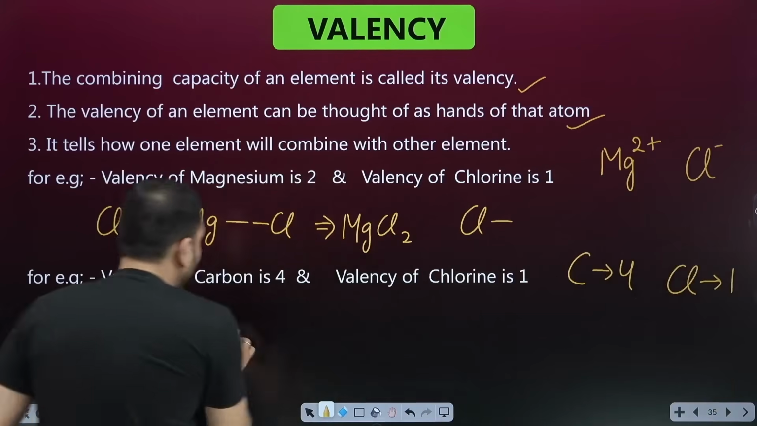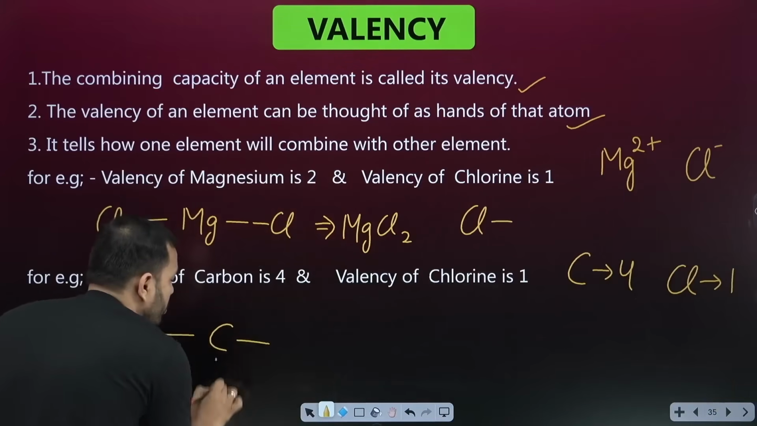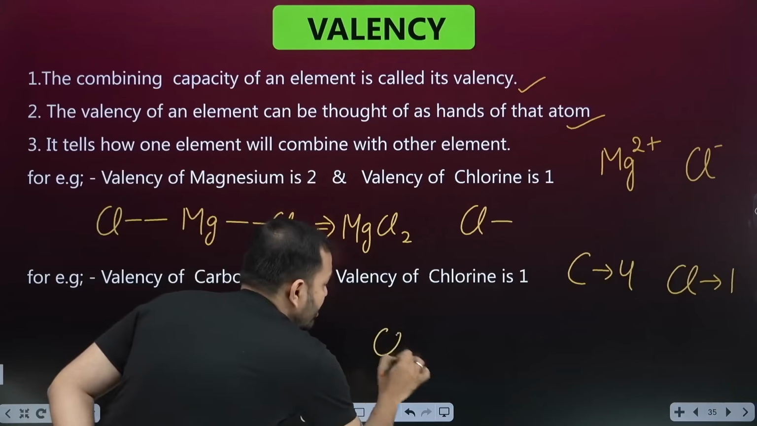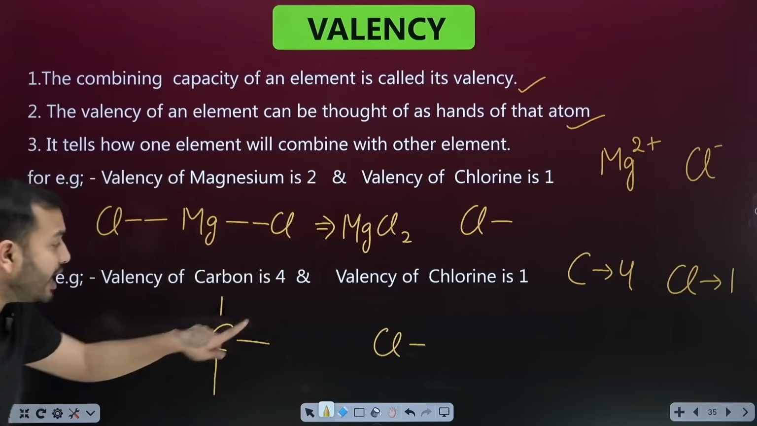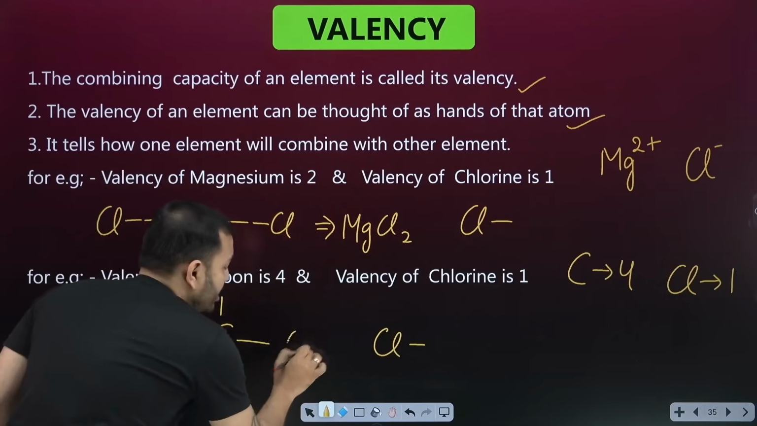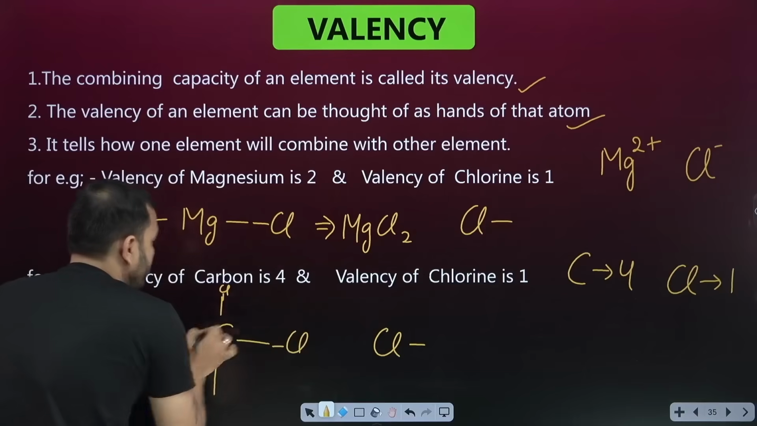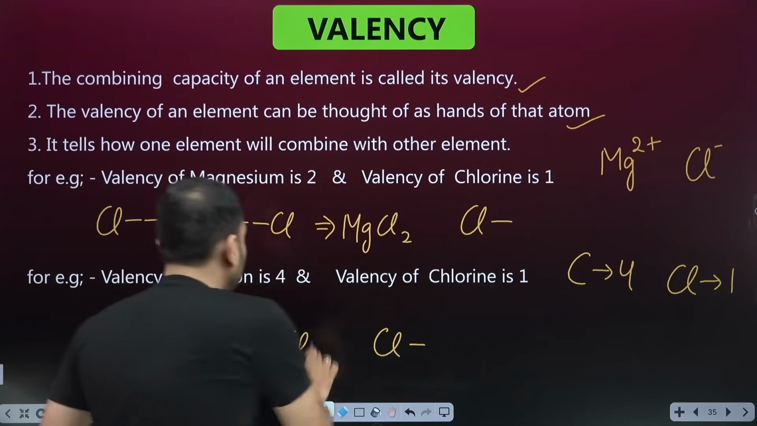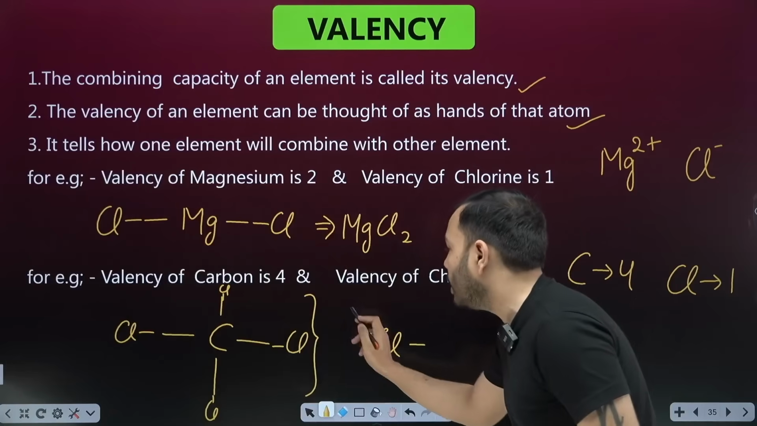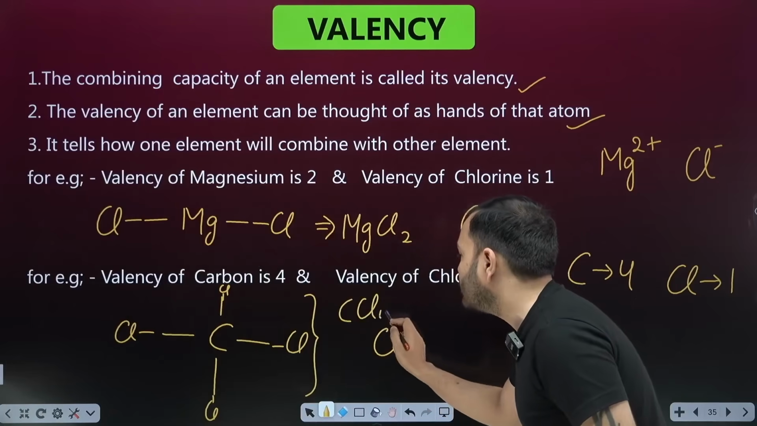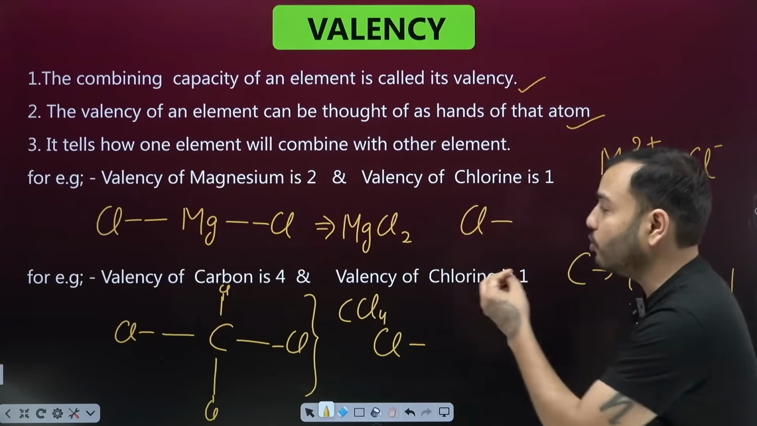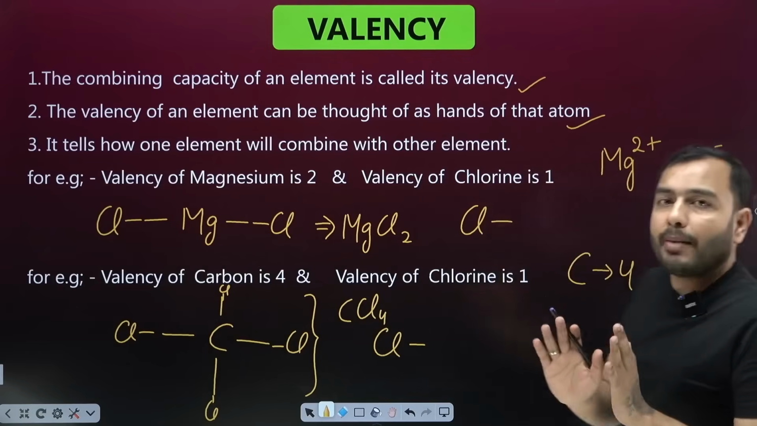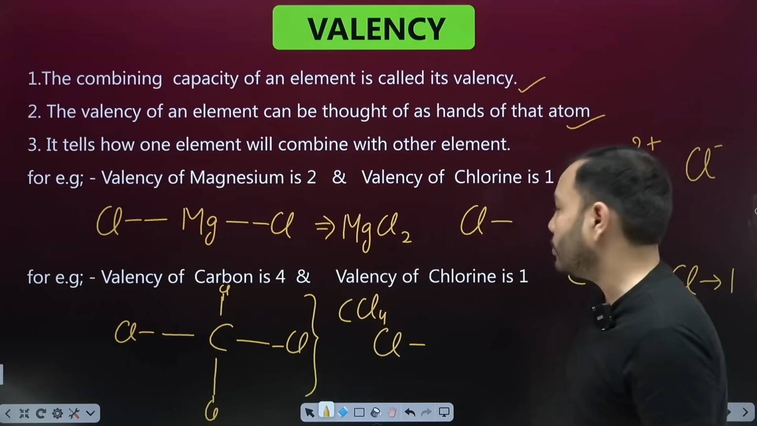So how many hands does carbon have? 4. 1, 2, 3, 4. And how many hands does chlorine have? 1. So how many hands of chlorine will carbon hold? From here 1 chlorine's and from here second chlorine's and here third chlorine, from here 4th. It means carbon and chlorine combine together and the compound that we formed will be C and 4 chlorine, CCl4, carbon tetrachloride. So this way you can make any compound in the world.